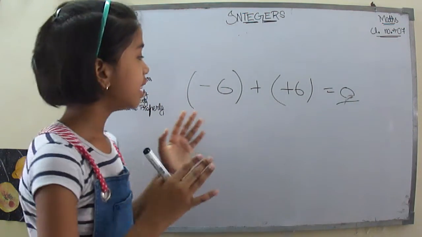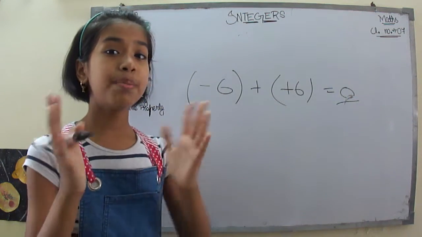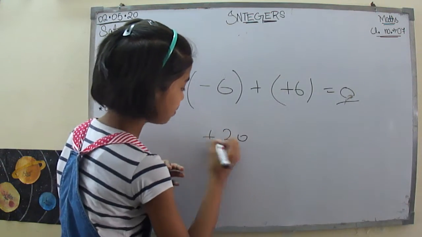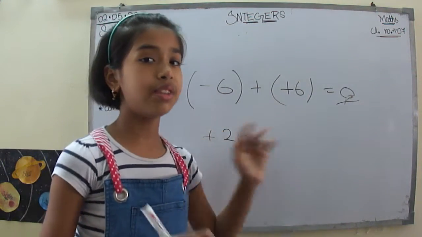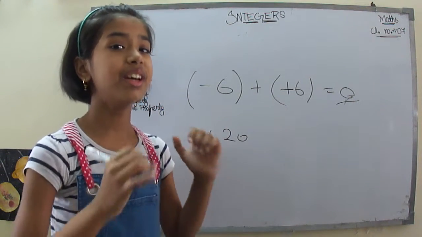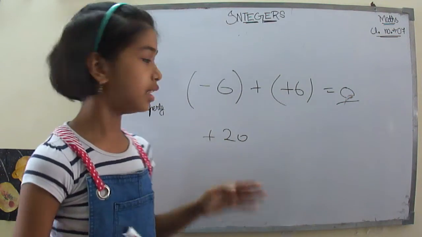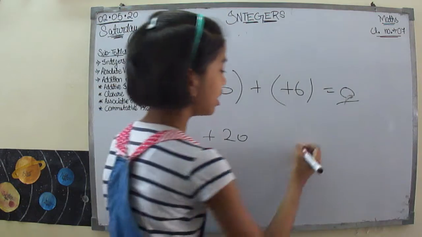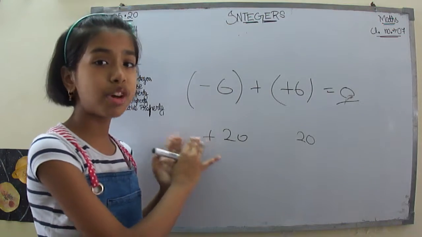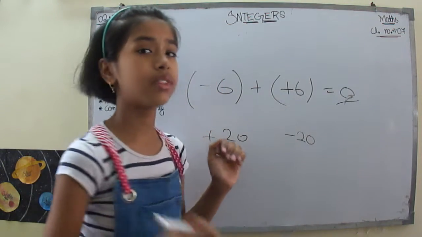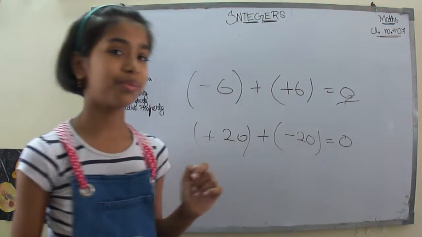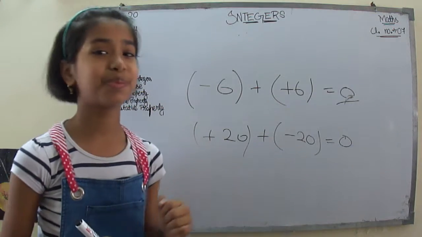Take another example, like positive 18 or positive 20. Let's see positive 20. So what will be its additive inverse? First, you have to just write the number. The number over here is 20. So write that number over here, and then you just have to change the sign. Here it is positive, now you have to make it negative. Then the answer should give me 0. You can check it out.